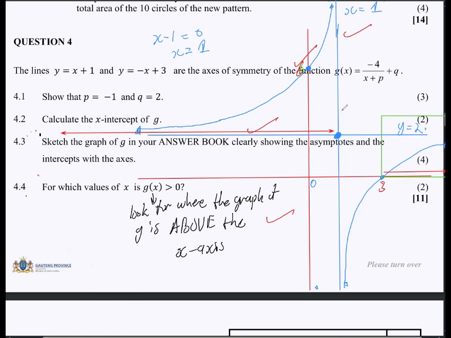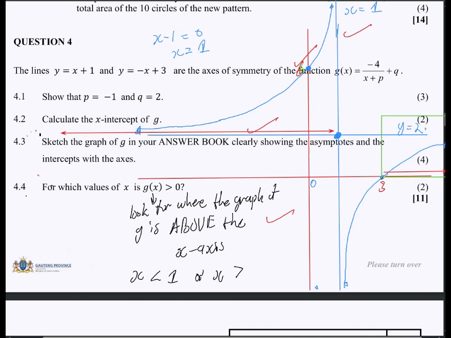So it's up to you how you write it, guys. You can say starting from 1 all the way there, which 1 should not be inclusive, because as we can see right here, 1 is an asymptote. It will never touch that point. So you can say for all the values where x is less than 1. So when x is less than positive 1, meaning from here going all the way to the left, as you can even see with the indication here. So x less than 1 going in that direction, or when x is greater than what? Than 3. So from here start going all the way like that.